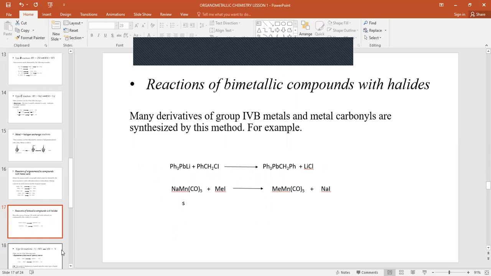Another one is the reaction of a bimetallic compound with a halide. Many derivatives of group 4B metals and metal carbonyls are synthesized by this method. Examples are illustrated in the given equations. In the first equation, we have two metals giving rise to the organometallic compound of phosphorus. Then in the second one, we have the carbonyl giving rise to manganese pentacarbonyl.